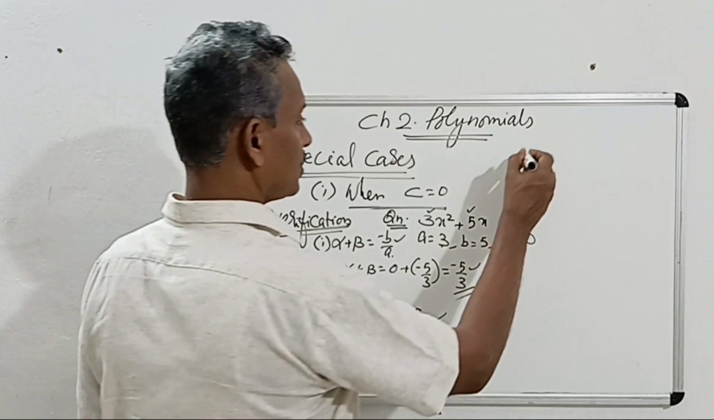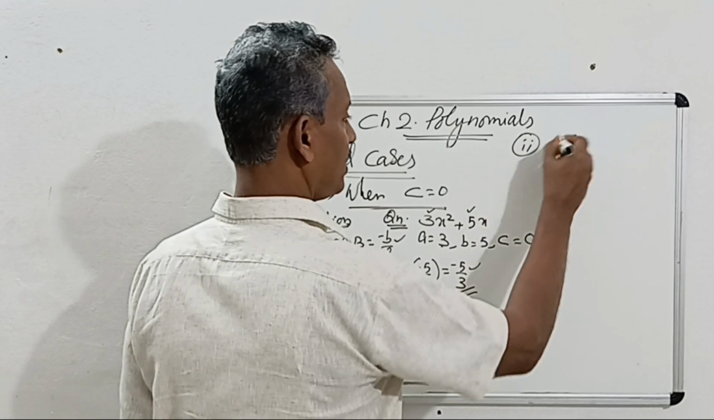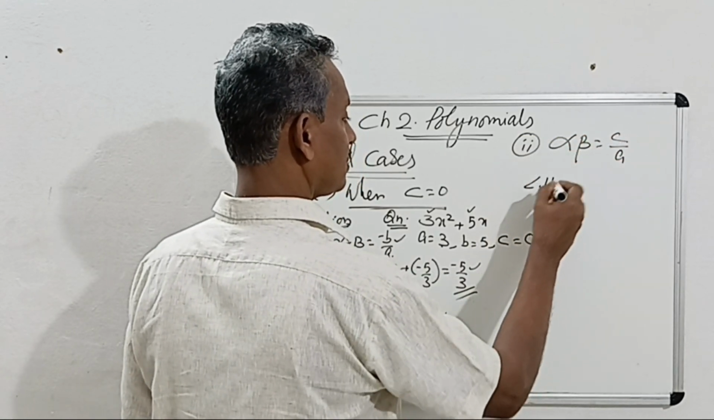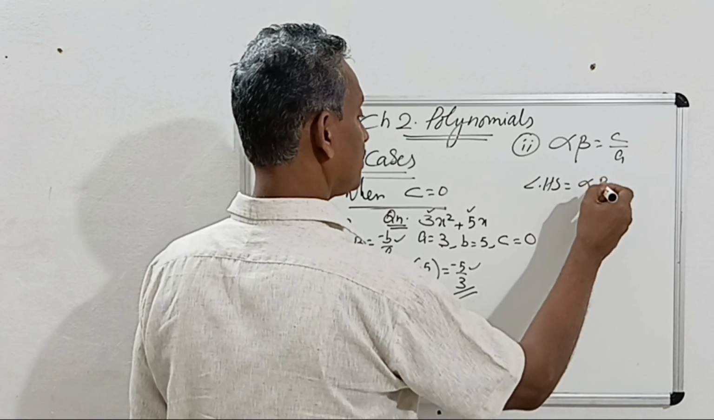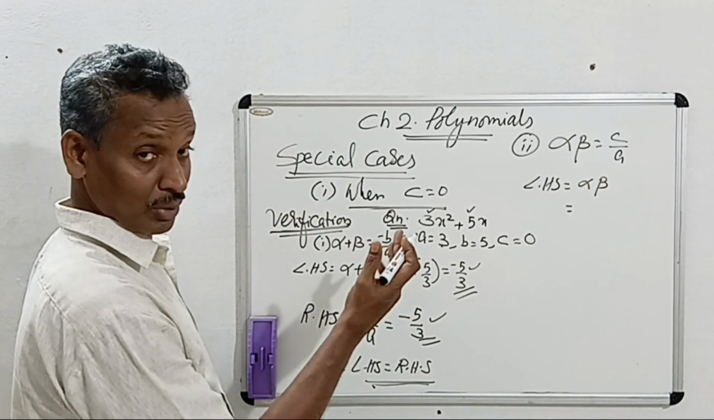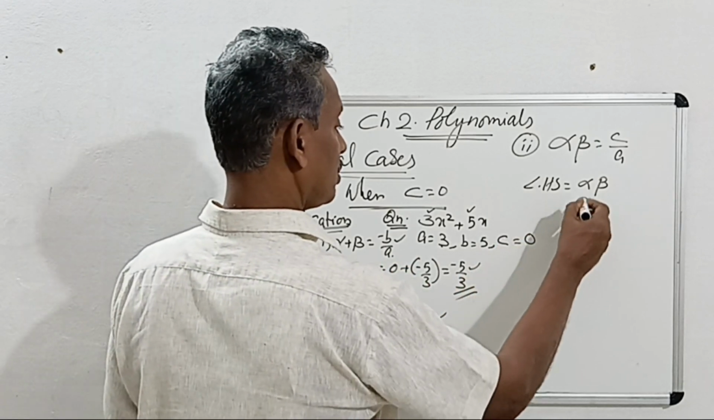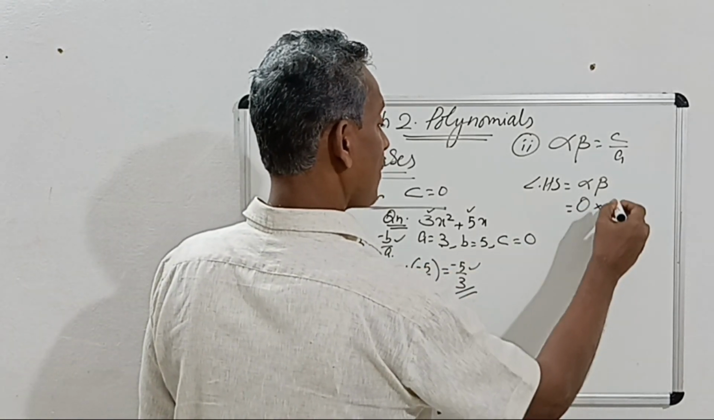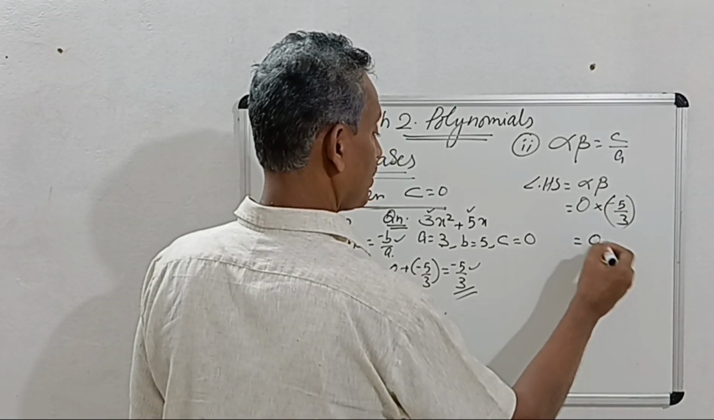Now we have to do the second verification. Alpha into beta is equal to c by a. Take the LHS, alpha into beta. What is the value of alpha here? Alpha is 0, we have calculated already. Alpha is 0 and beta is minus 5 by 3. When we multiply this, we get 0.